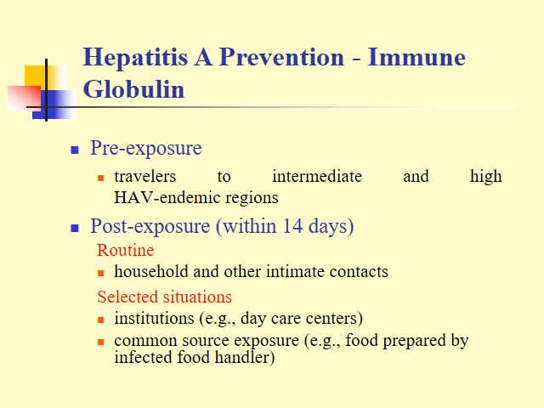Hepatitis A prevention: immunoglobulin can be given pre-exposure to travelers to intermediate and high endemic regions, and post-exposure within 14 days of the exposure to hepatitis A virus. Routine vaccination could be given to household and other intimate contacts, or in selected situations such as a daycare center, or a common source of exposure like food prepared by an infected food handler.